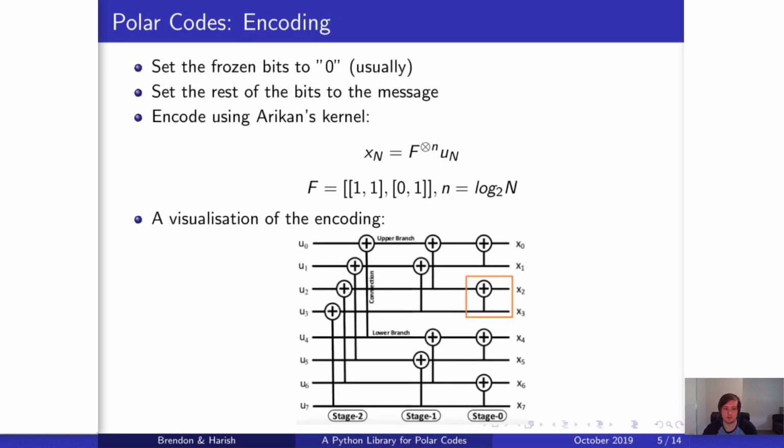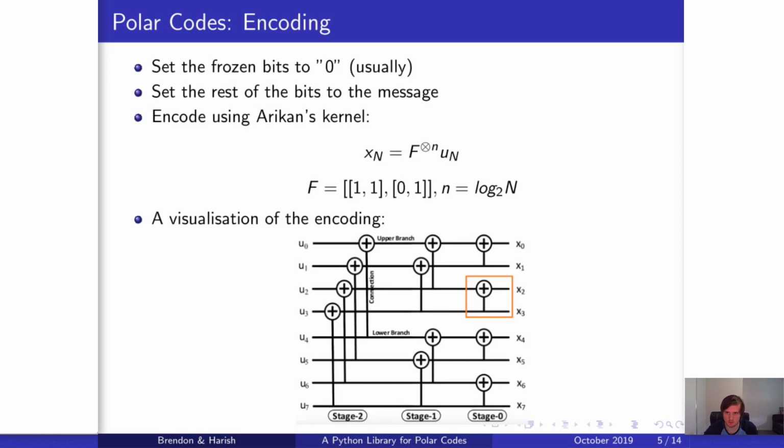Encoding is relatively straightforward. Firstly, we must take a bit string of length n and set the bit indices from the frozen set to be 0, typically, and then we set the remaining bits as the message bits. And then to encode, we simply multiply this by the nth Kronecker product of Arikan's kernel, as stated here, where n is the log base 2 of the block length.